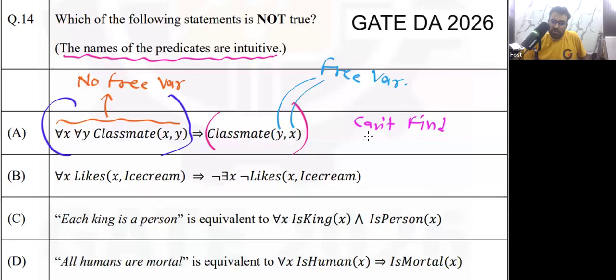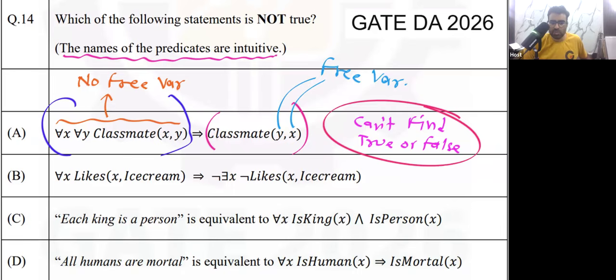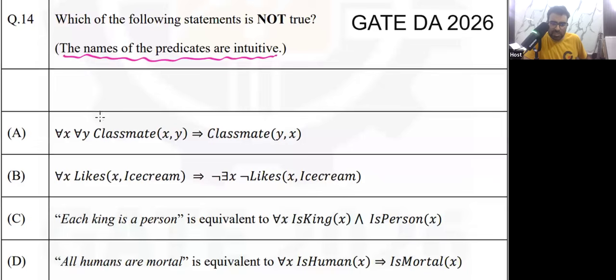So now we can't find true or false. Why can't we find true or false? Because now this is not a proposition, because the presence of free variable simply means this is not a proposition. If it is not a proposition, then we cannot say true or false for this. So what is the question maker thinking? The question maker who made this question was actually thinking like this, but he forgot to put the parenthesis. Okay, so let's put the parenthesis.